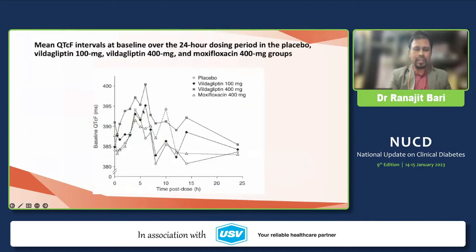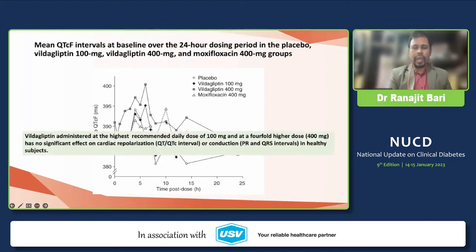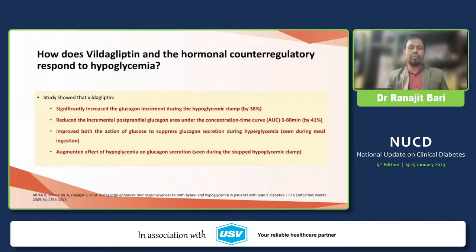You see the solid rhomboid is Vildagliptin 100 milligram. It has been shown that there is less QT prolongation compared to moxifloxacin, which is this group. So we can accept this therapeutic dose of Vildagliptin as far as QT prolongation is concerned. There is no risk of much QT prolongation.